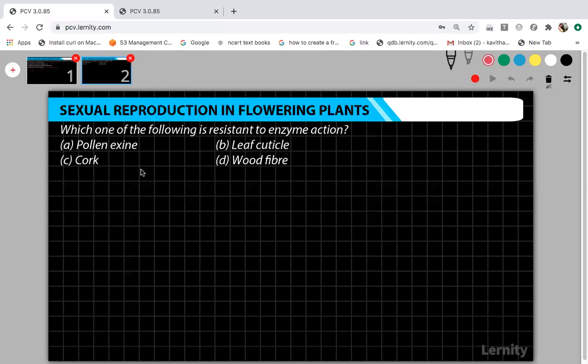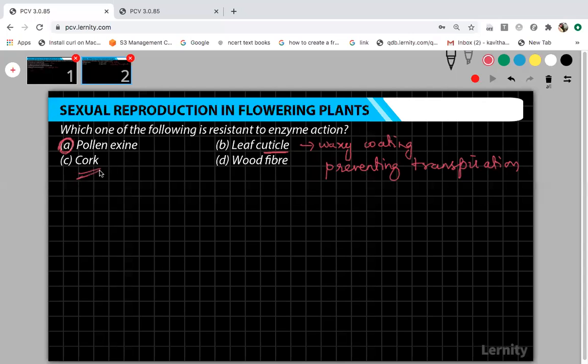So this one, all of you have given the correct answer, option A. Leaf cuticle, actually cuticle is a waxy coating which is present on the surface of the leaves. This waxy coating will help the plants in preventing the excess loss of water by means of transpiration. It is not resistant to enzyme action. If some lipases are used, this cuticle can be easily degraded.